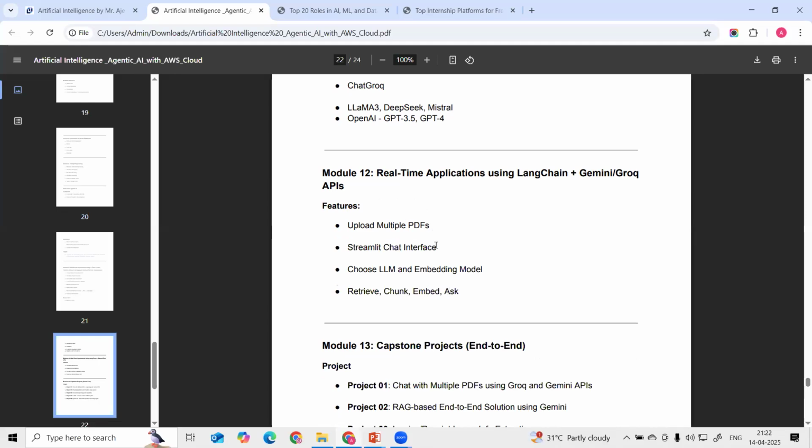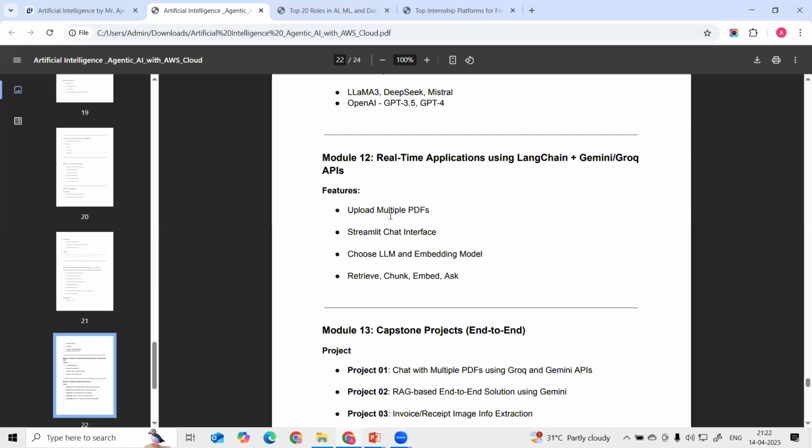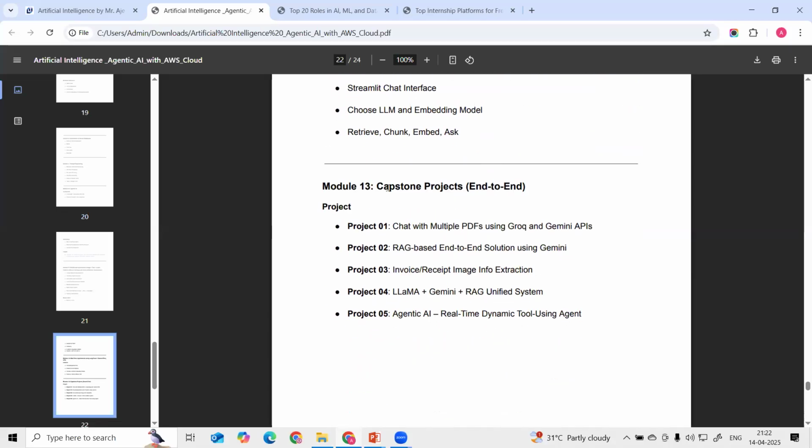Then we are going to build different applications with the help of LangChain and the Gemini and Groq APIs. Then we are performing some hands-on, end-to-end projects as capstone projects. These are some of the capstone projects: chat with multiple PDFs using the Groq and Gemini APIs, then a RAG-based architecture, which we are going to use in one of the projects.